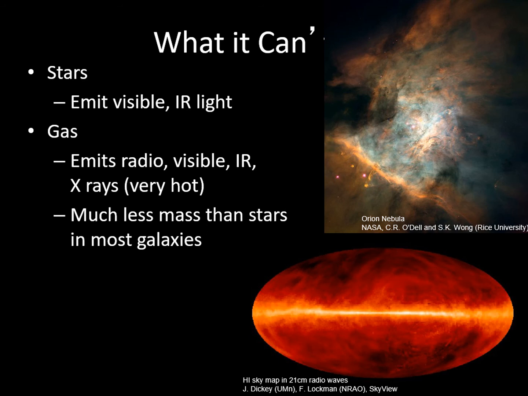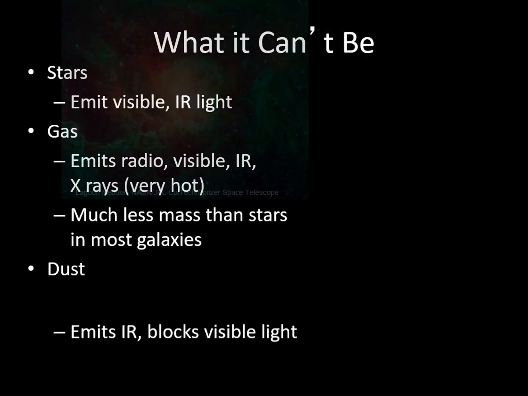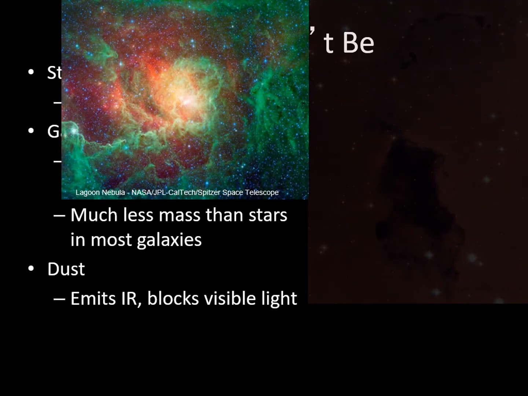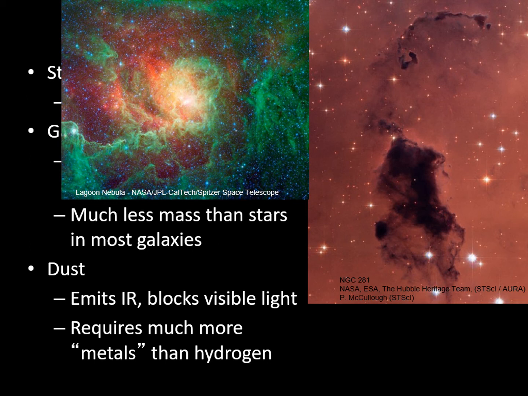In fact, in almost all galaxies, the amount of gas we can observe is far less than the amount of stars. Dark matter also can't be dust. Dust grains emit infrared light, and if there is a lot of dust, then it blocks visible light, so we'd notice large quantities of dust in the galaxy. Also, having that much dust would mean that there must be many more metals than hydrogen in the universe, which makes it hard to understand how stars could form mainly out of hydrogen.